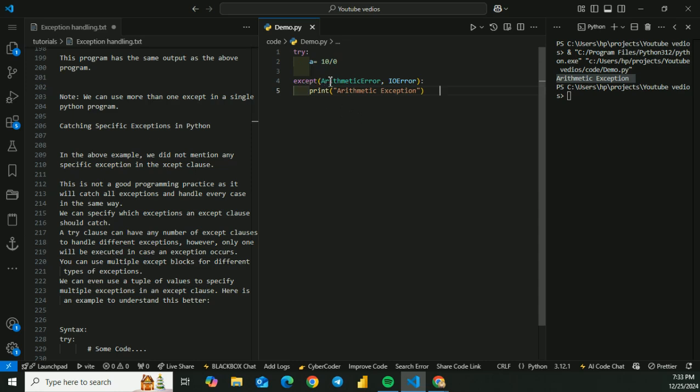So we use an except format where the arithmetic error and input error are not defined. If the error occurs, it will print arithmetic exception, which is already raised by the function. Now let's move on to another section, which is a problem statement. I'll be sharing some problem statements with you.